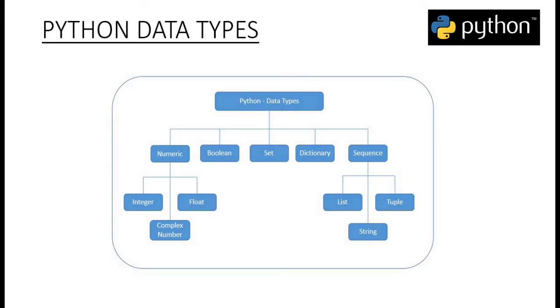Now here is a very nice representation of Python data types in detail. As you can clearly see, the numeric data types are further divided into integer, float and complex values. Similarly, the sequential data types are further divided into list, tuple and string. We will explore all of these data types in their respective sessions.